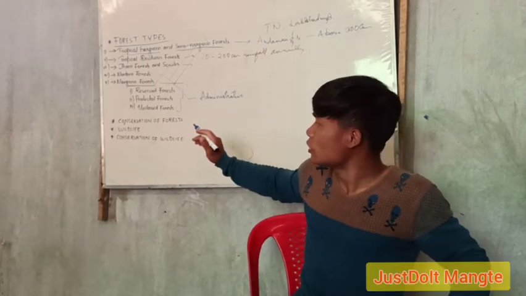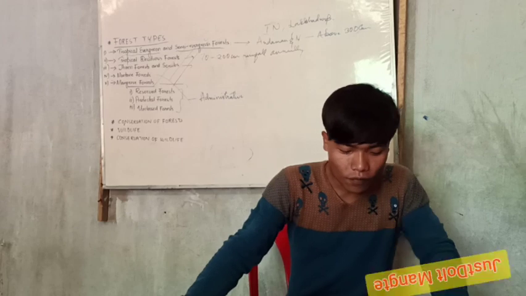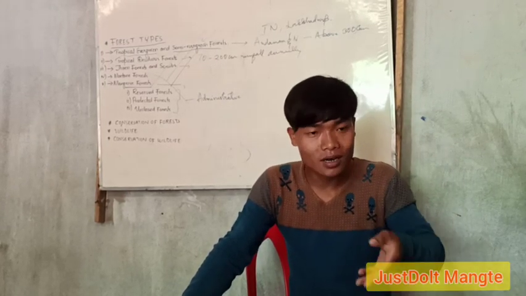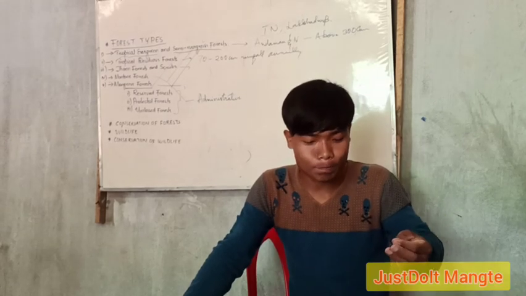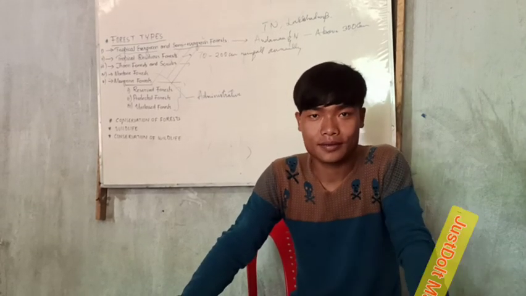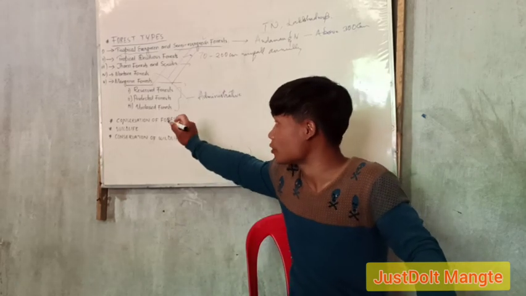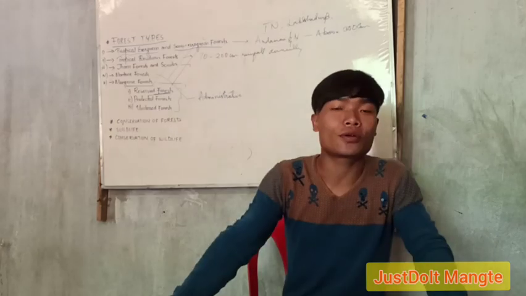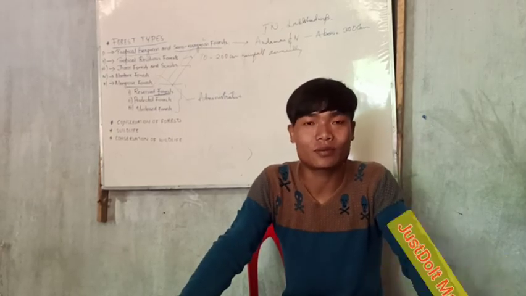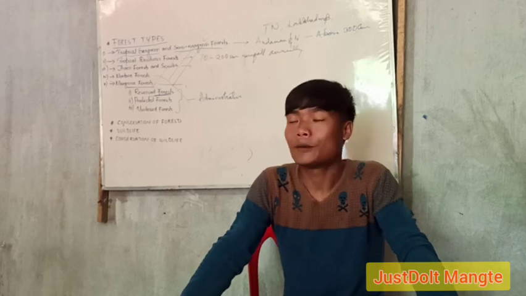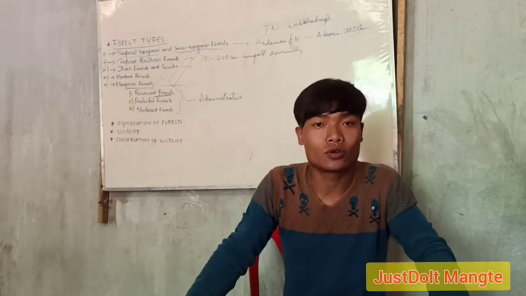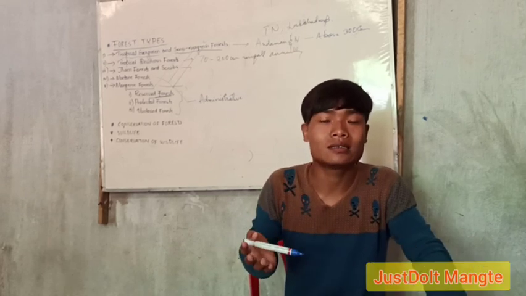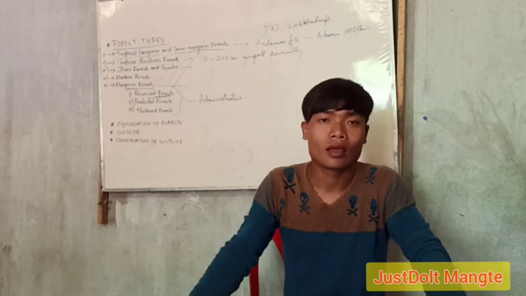Let us go ahead at number 1, reserve forest. Reserve forests are a permanent forest estate reserved for producing timber and other products like gum, resin, and so on. So these are the forest types. These reserve forests are a reserved permanent estate, which is usually reserved for producing timber and other products from the forest like resin, gum, and so on.